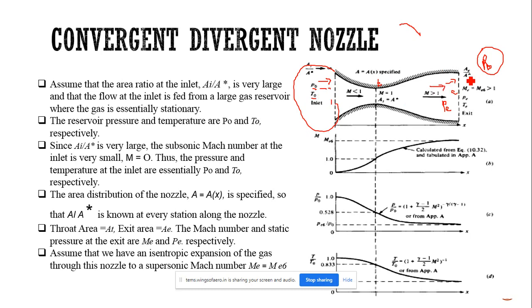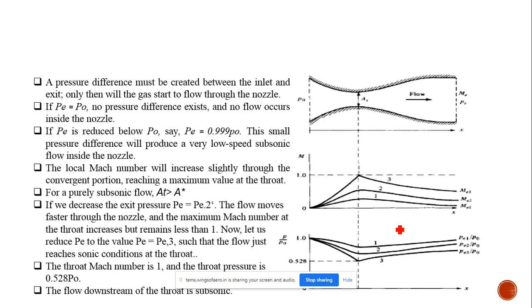Same way here, when the pressure inside the nozzle is reduced, automatically flow will enter the nozzle.